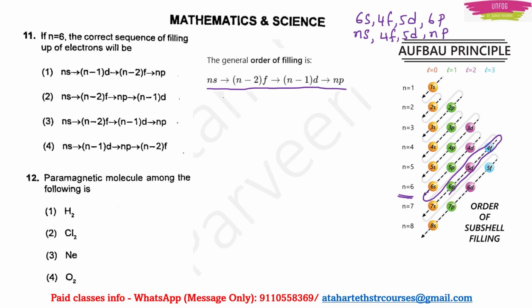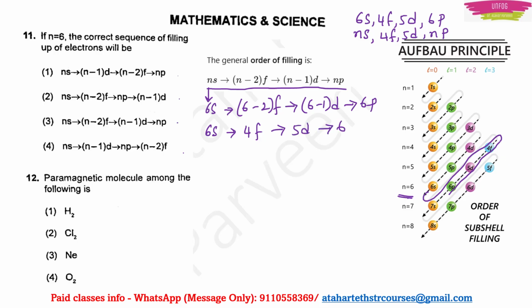If you want, you can cross check and see. N is 6, right? 6s. Wherever n is there, go on writing 6. Then you will get 6s, 4f, 5d, 6p. Whether this is matching with our Aufbau principle for n is equal to 6? Of course it is matching. So that's why option 3 will be the correct answer here.